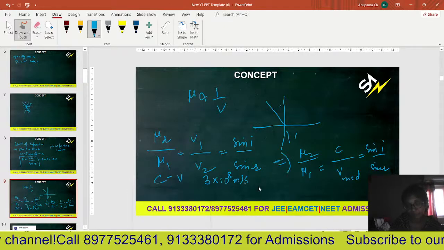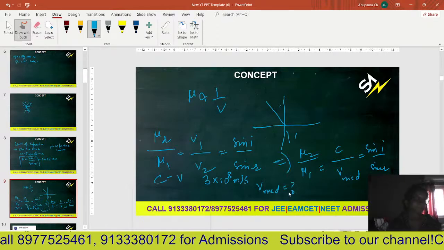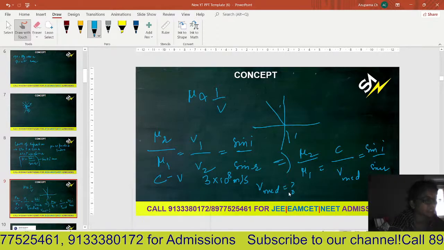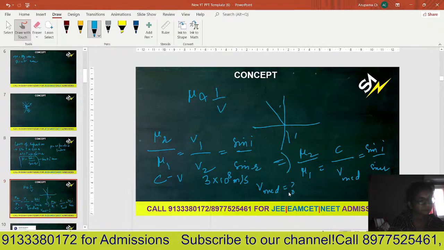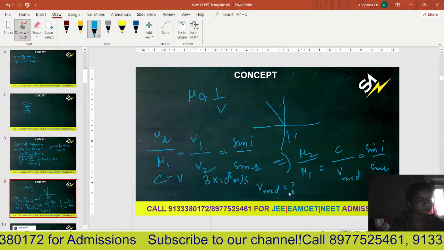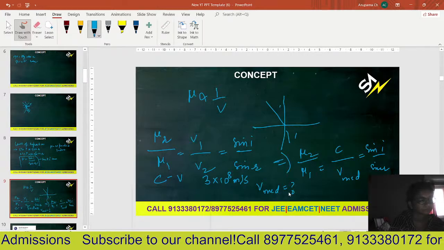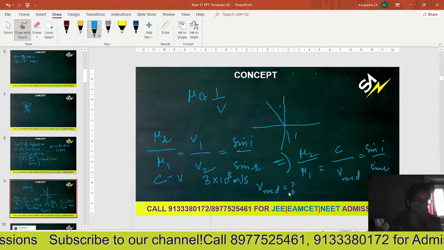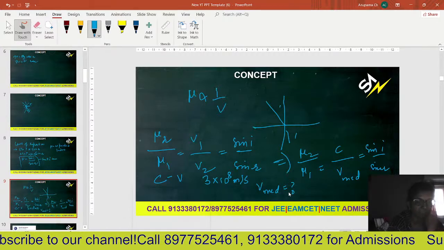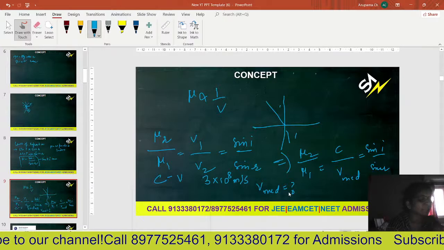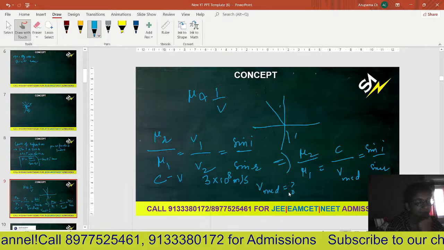Can you tell me the velocity of light in the medium formula? Can anyone tell me who is online? No one? What is the formula for velocity in a medium, particularly the velocity formula?